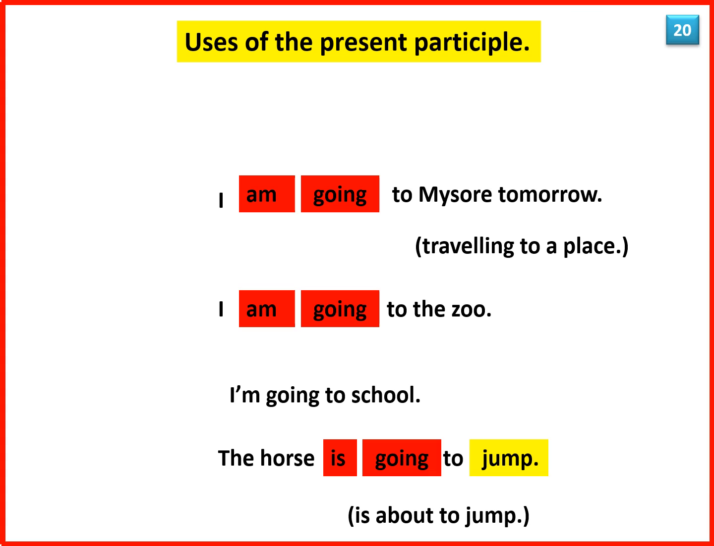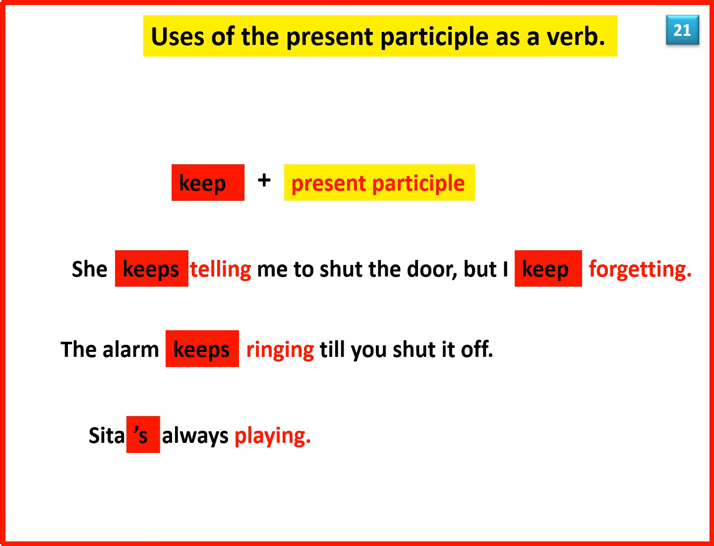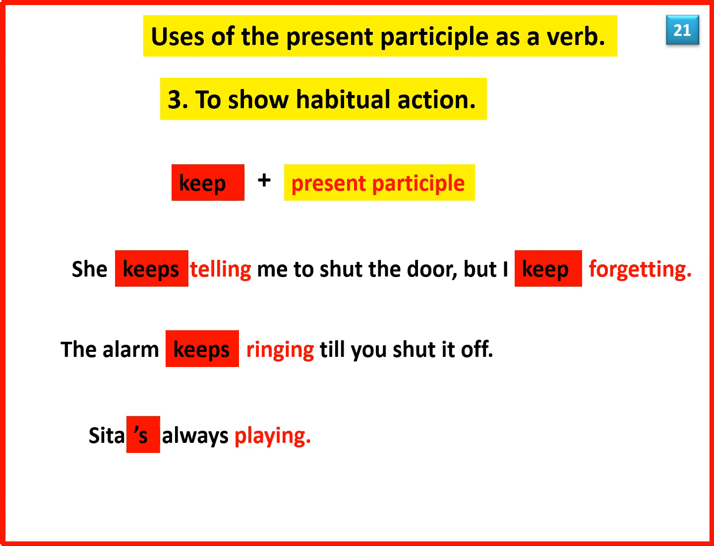To show future time. I'm going to Mysore tomorrow. I'm going to the zoo. I'm going to school. The horse is going to jump. To show habitual action. Keep plus present participle. She keeps telling me to shut the door, but I keep forgetting. The alarm keeps ringing till you shut it off. Sita's always playing.